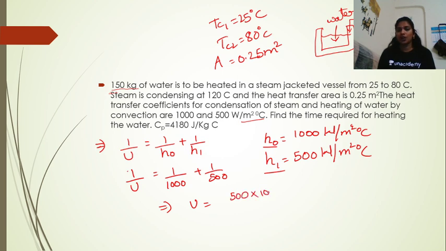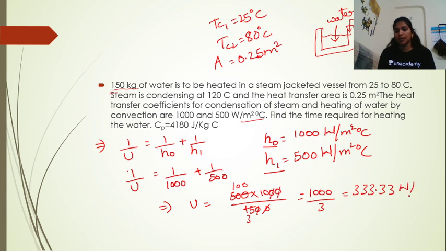500 into 1000 by 1500, which is nothing but 1000 by 3. So this is equal to 333.33 watts per meter square degrees centigrade, because H0 and H1 have the units of watts per meter square degrees centigrade.